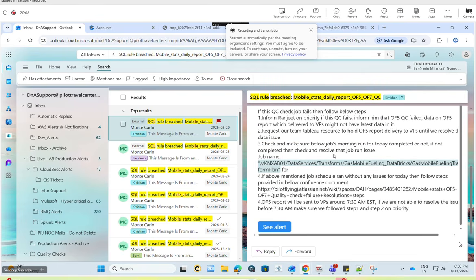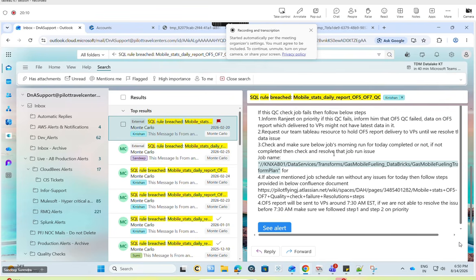This QC generally fails when there is no data. We have given all this information. We have the sensitivity for this one.